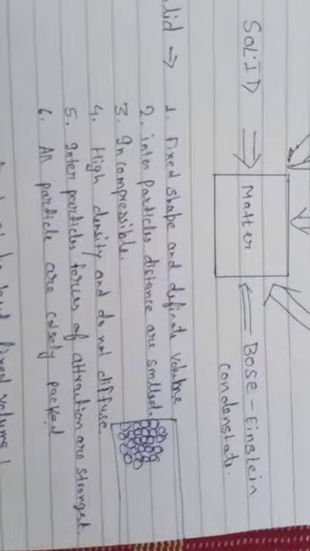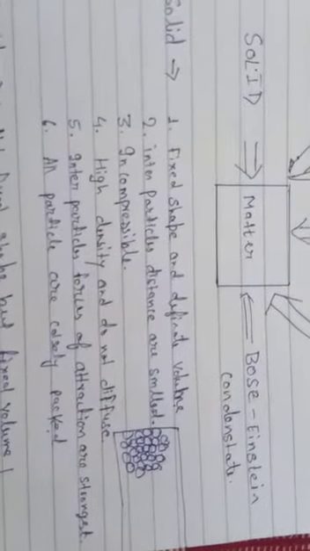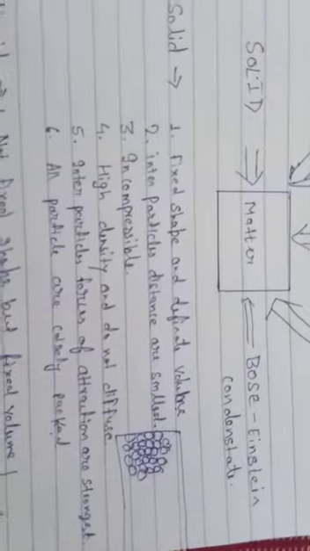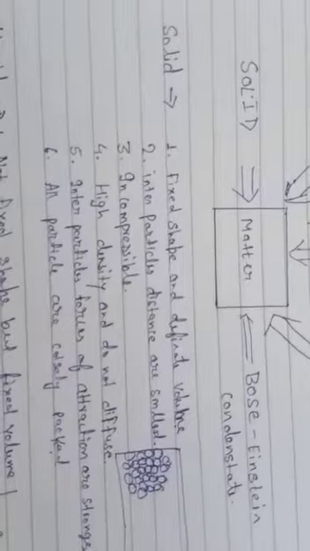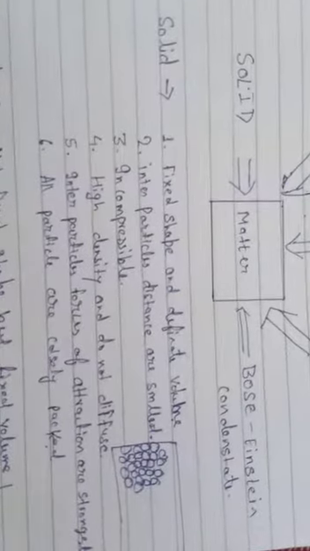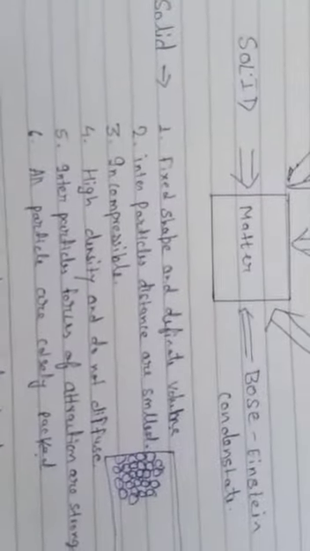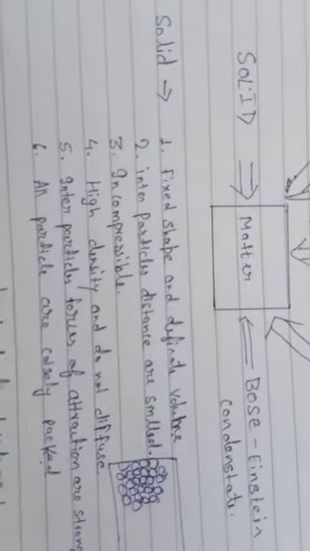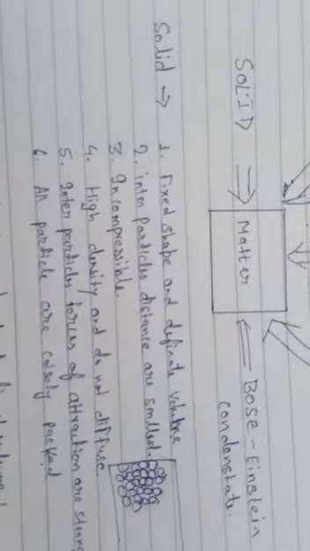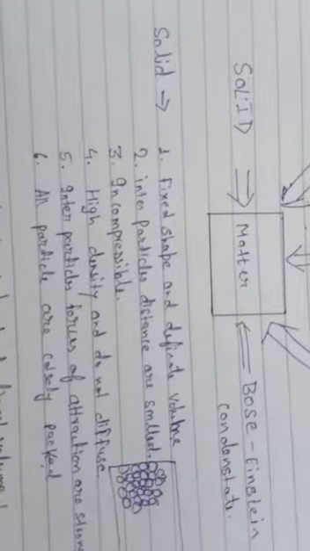You all know what is a solid. Now we are going to the solid. As you see in the diagram, the particles are very close to each other. There is very little space, hardly any space between the particles. A solid has a fixed shape and definite volume. Interparticle distance is the smallest. As you see in the figure, it is incompressible. It means we can't compress it.